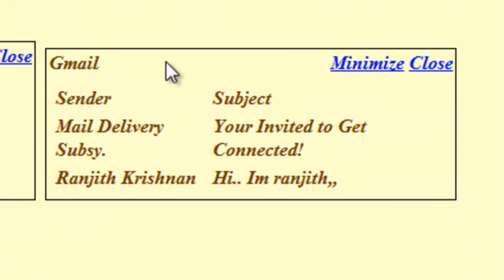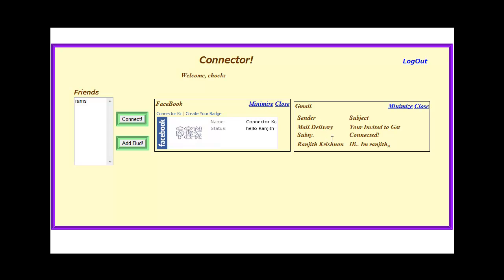Gmail integration. The user's Gmail account is shown as another widget in the user's main page. Gmail is integrated into Connector by using RSS feeds that can be accessed via Google Atom.